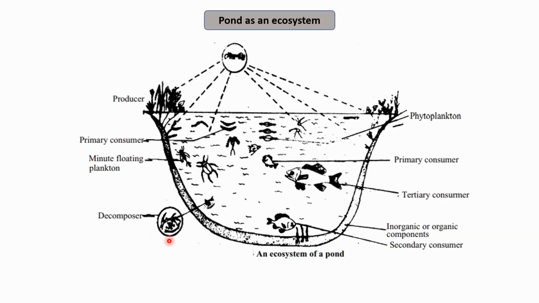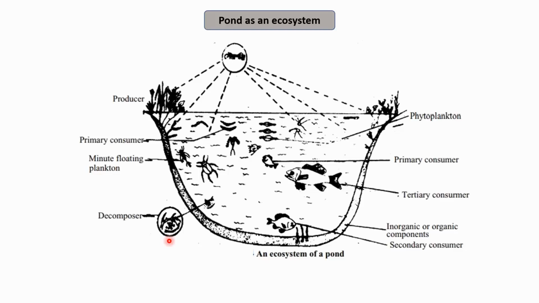Despite being very small in size, the pond fulfills all the aspects of being an ecosystem. So if I repeat it again, the abiotic component is the water that has all the dissolved inorganic and organic substances that are actually required by the biotic components.